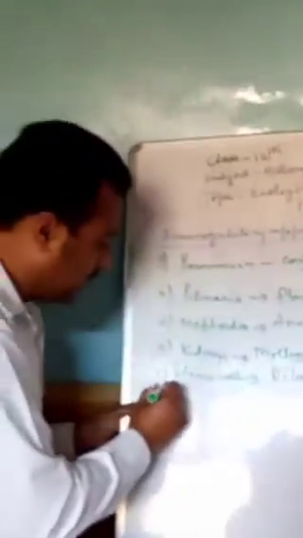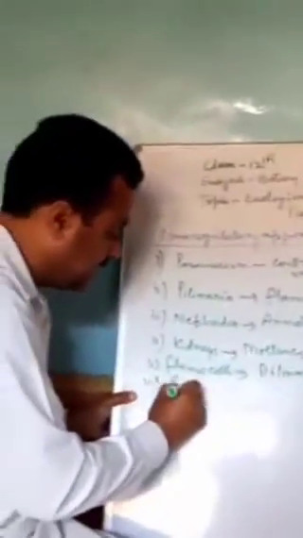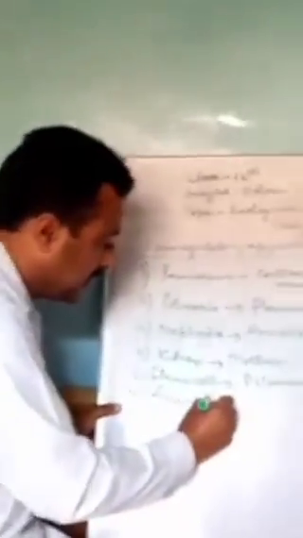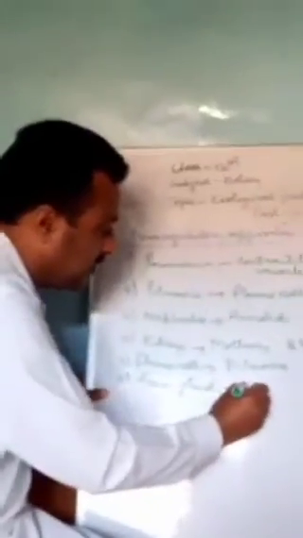Then we have one more, that is the green glands in case of the crustaceans.